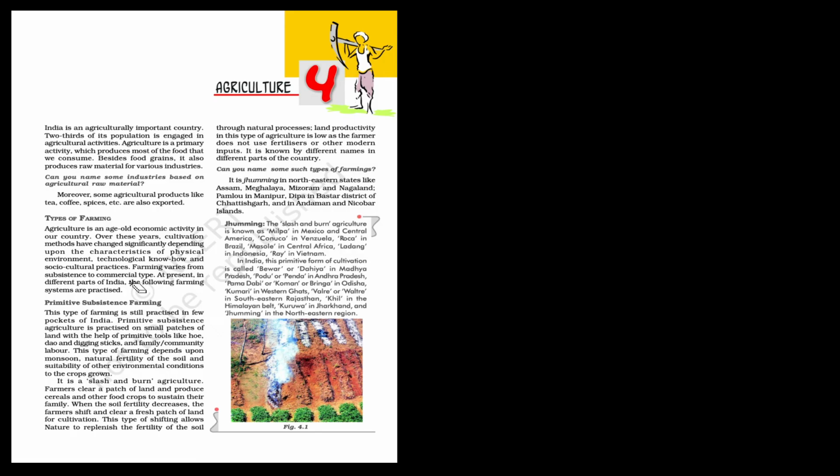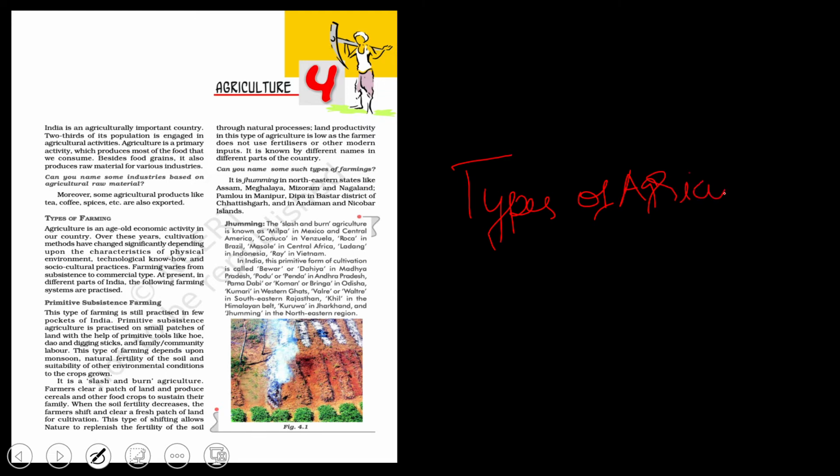Today we are going to do class 10th agriculture. So let's start with agriculture. Before we get to what agriculture is, let me tell you what we are going to learn in this chapter. In this chapter we are going to learn the types of agriculture in India. So what is agriculture? That's the first thing we'll understand. Today we'll finish the types of farming and all the things.